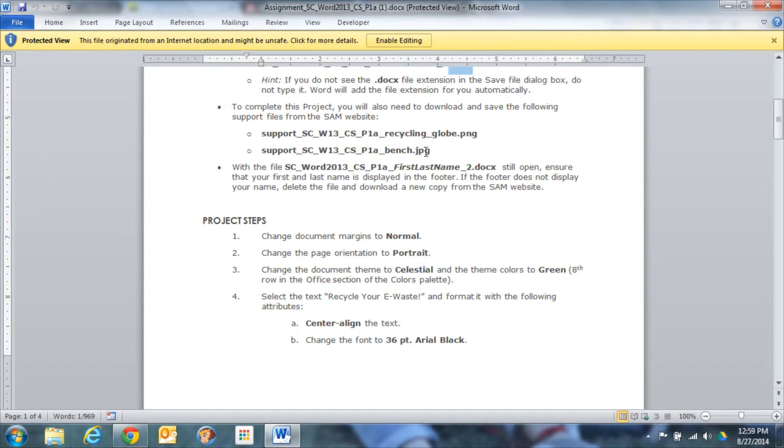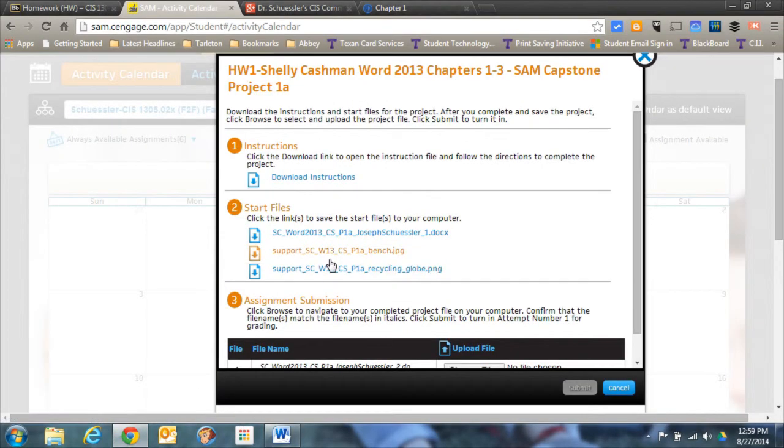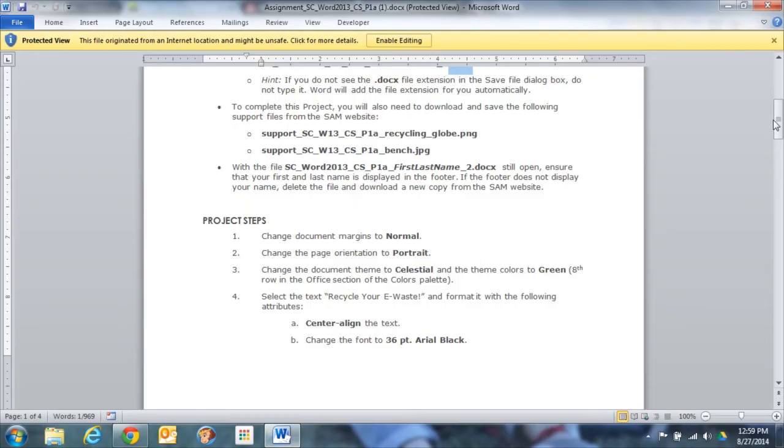A couple other files that you're going to need for this particular assignment are these 2 files right here, and they are located right here. So again, if you just go through and follow these instructions very carefully, I've got a couple pieces of advice that will really help make this a little bit easier for you. First, go step by step. Start at the very beginning and complete the first step before you move to the second step. Students who have a tendency to bounce around tend to miss one of the steps, and that causes a problem when they submit the file.